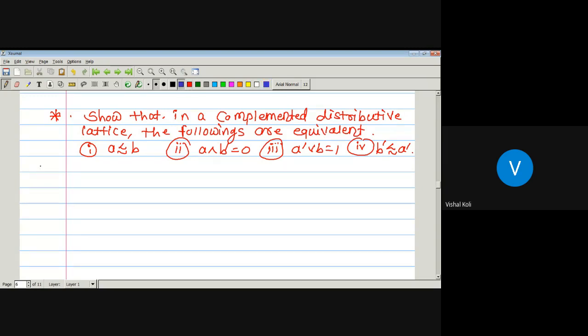Okay, so it's a solution. Let A precedes B. That is the first one we will do. A precedes B implies, what is the join of A and B? It is B. Which implies A join B meet B dash is equal to B meet B dash. What is the meet of B with its complement?